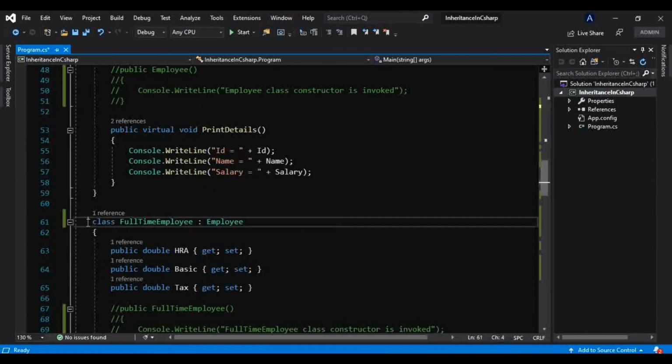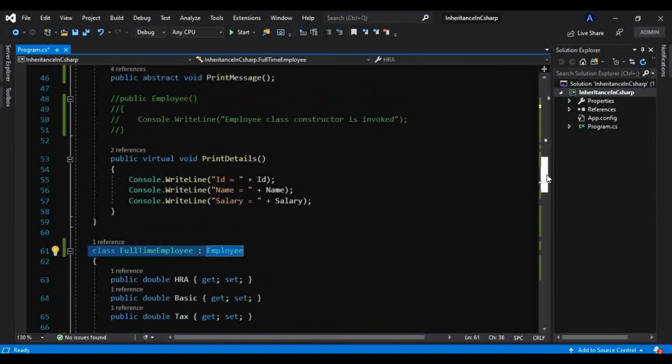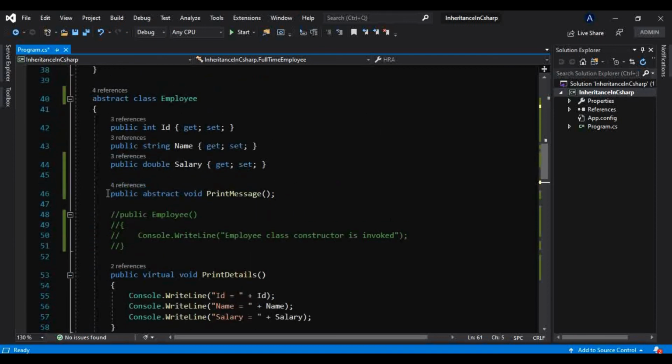I have told you, if this derived type doesn't want to provide implementation for this abstract method, then this class also needs to be marked as abstract. But if it does not want to be an abstract class, then that class needs to implement the method of this abstract base class.